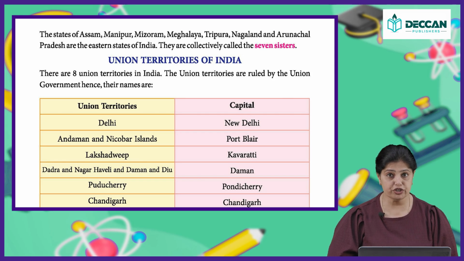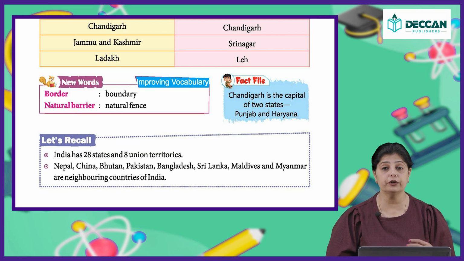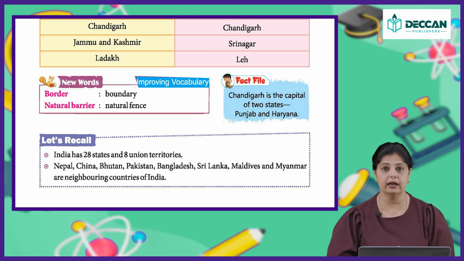Puducherry, capital is Pondicherry. Chandigarh, capital is Chandigarh. Jammu and Kashmir, capital is Srinagar. And Ladakh, capital is Leh. Okay. So, these are the different union territories of India. Alright. Now, fact file: Chandigarh is the capital of 2 states, Punjab and Haryana.